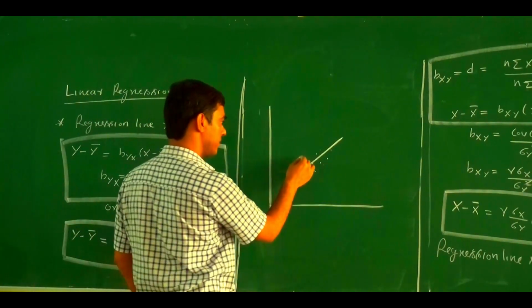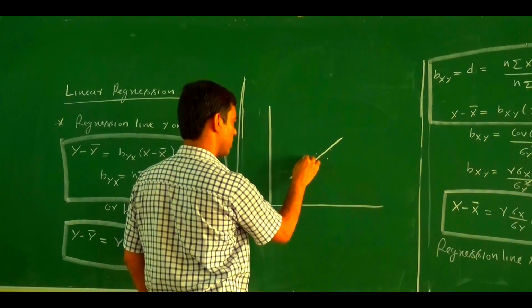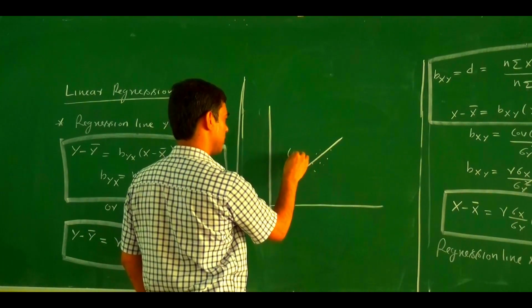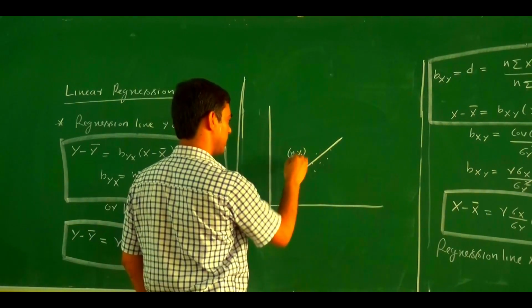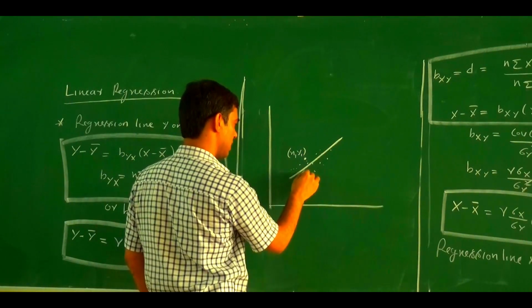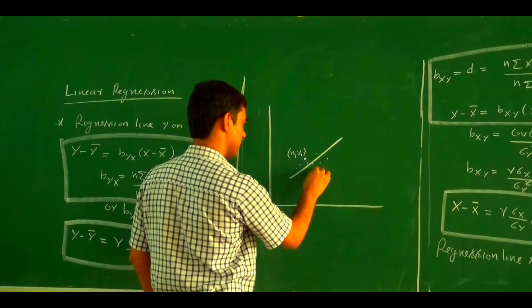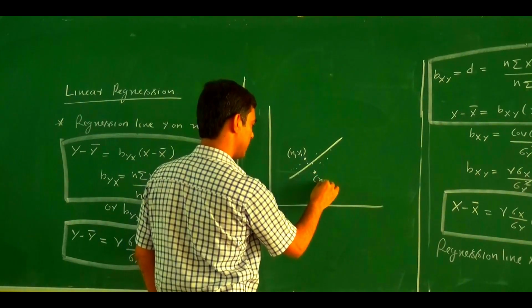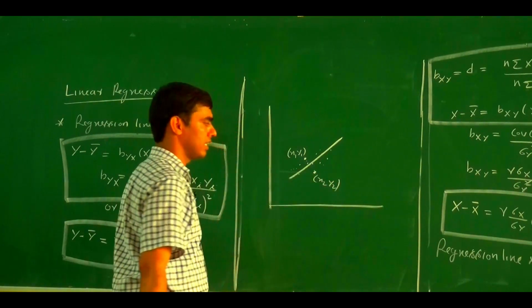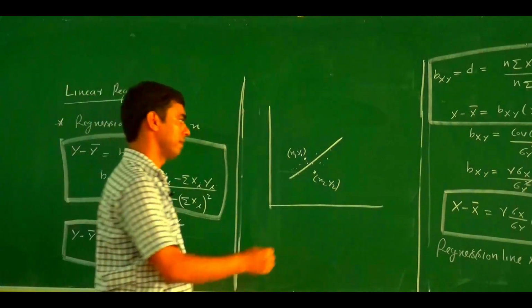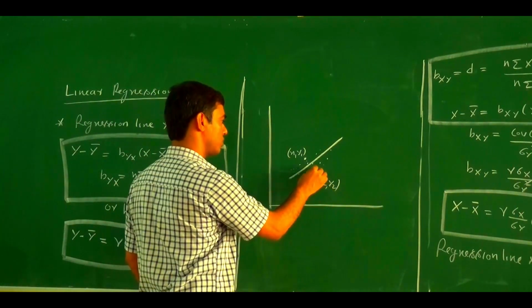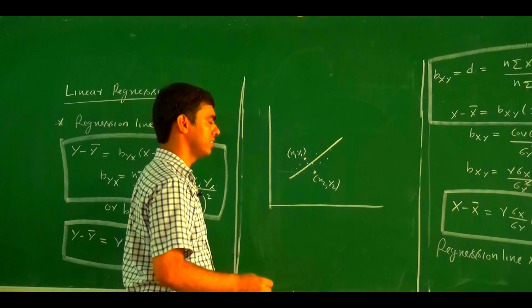Now here, suppose there is one point x1, y1, which does not lie on a straight line, and another point x2, y2, which also does not lie on a straight line. This point and this point do not lie on a straight line.